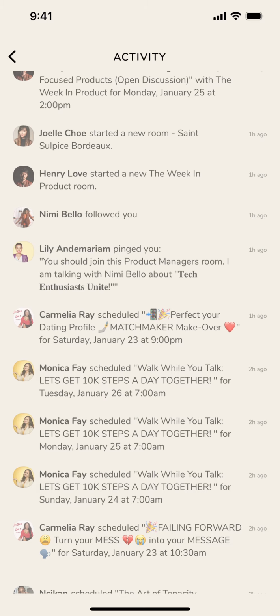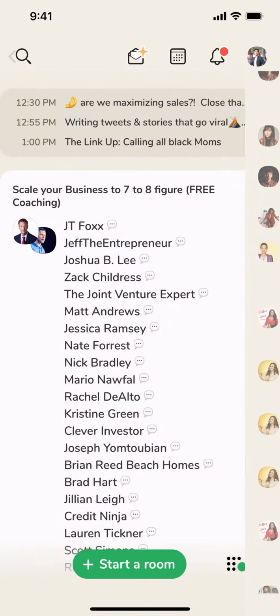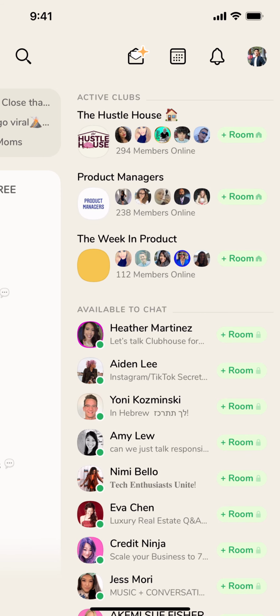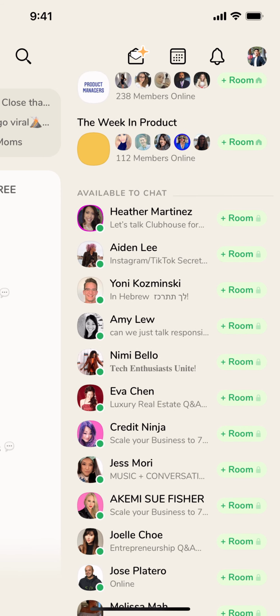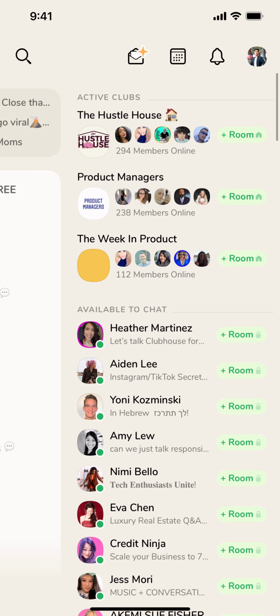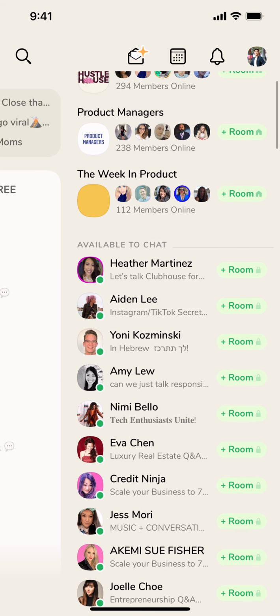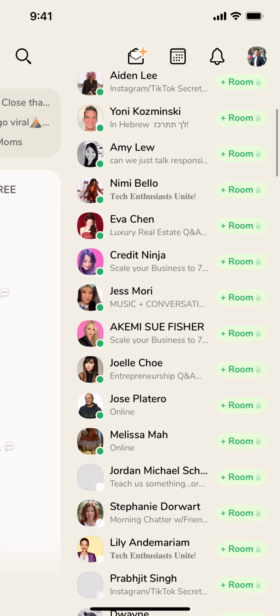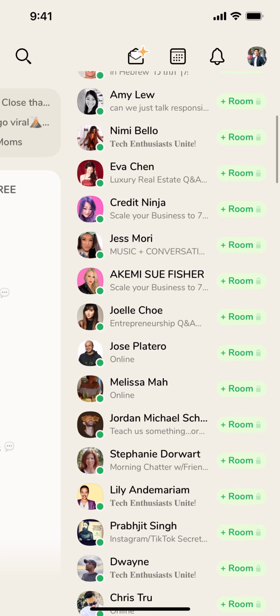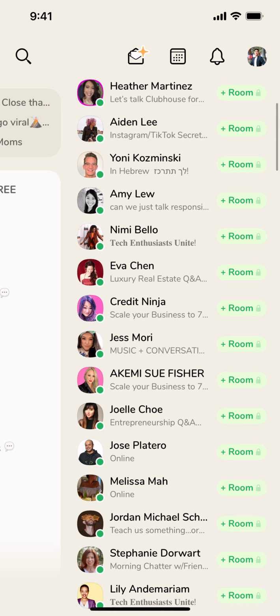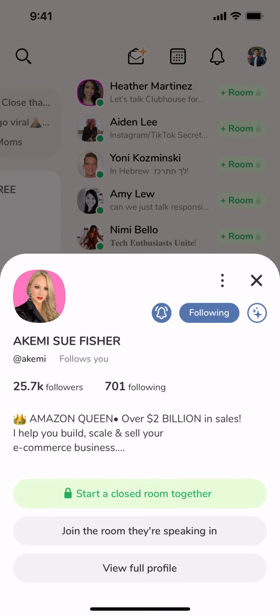And one important aspect about this application is once people follow you and you follow them, you can then see on the right-hand side here some of not only the clubs that you join, but also the people who you are chatting with. You can then take a look and see what kind of rooms they're in, and you can actually go into their profile and then join the room that they're speaking in as well.